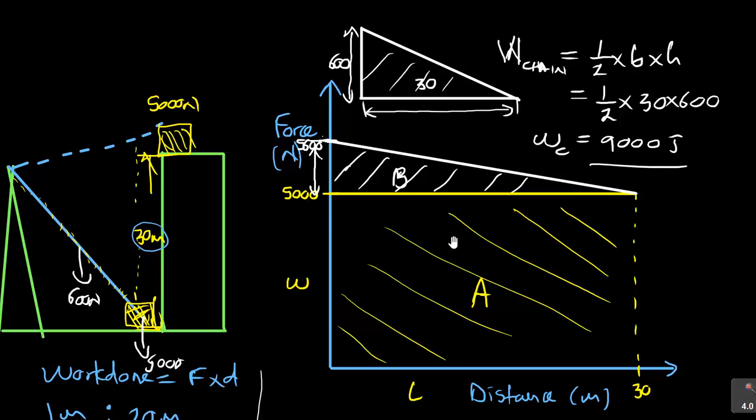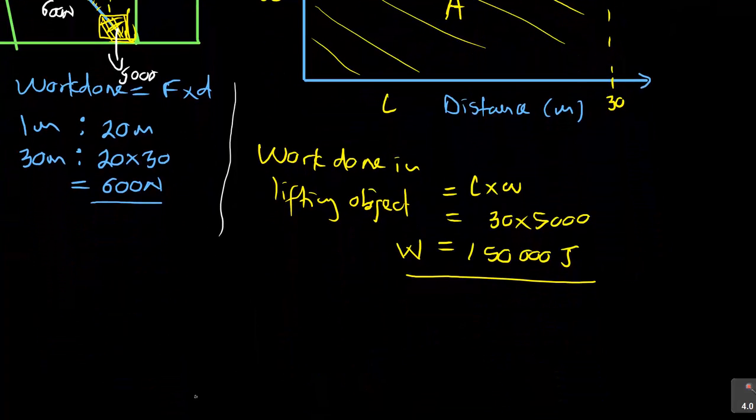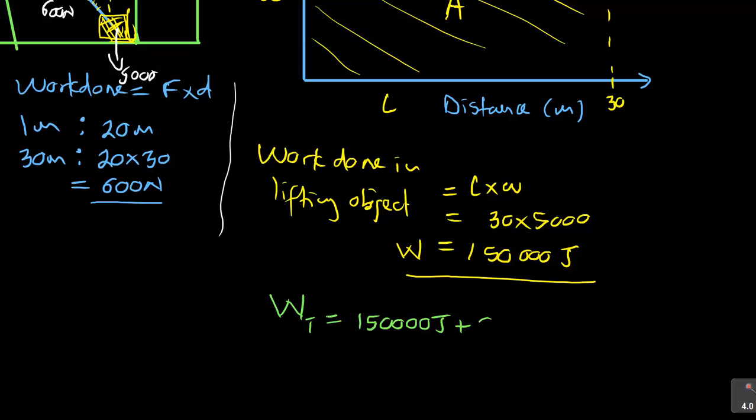Now you need to find the total work done, so I'll call it WT. Work done WT is equal to the 150,000 joules plus the 9,000 joules that we got on top. If you add that, 150,000 plus 9,000 is 159,000 joules.